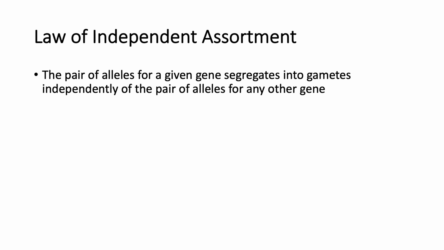Next is the law of independent assortment, which states that the pair of alleles for a given gene segregates into gametes independently of the pair of alleles for any other gene. So this is the end of my discussion on the Mendelian basis of inheritance.